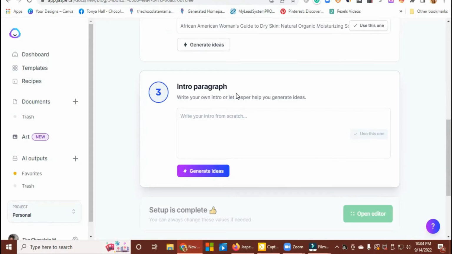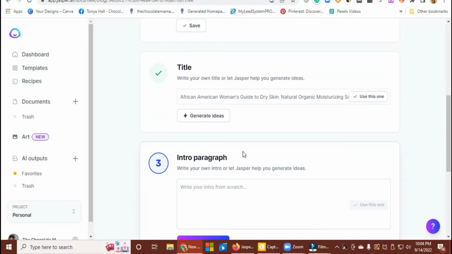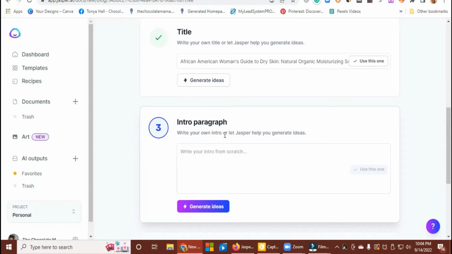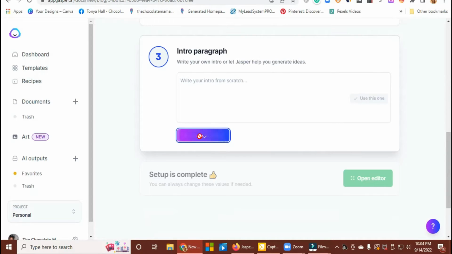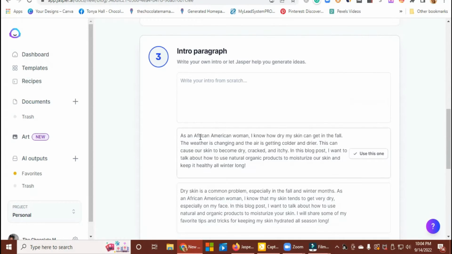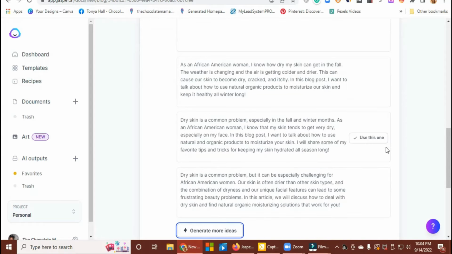Then it's going to start me with a beginning intro paragraph. So I'm going to pop some ideas here and, boom, it gave me a couple of them that I could use. As an African American woman, I know how dry skin can get in the fall. The weather is changing, the air is getting colder. This can cause skin to become dry, cracked, itchy.